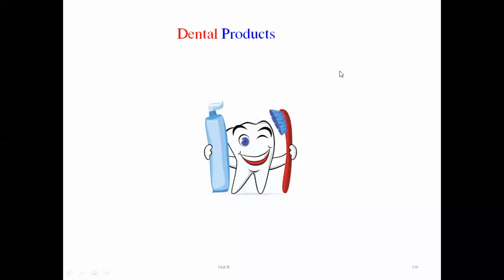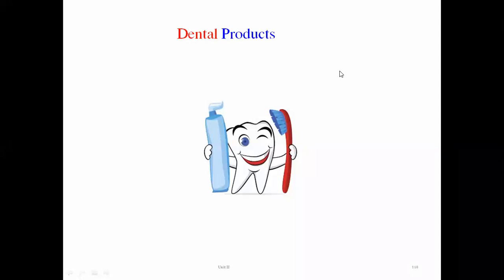So today we are going to start our last point from unit number 2, that is dental products. Now, why is there a need to study these dental products? What is the necessity behind that? Education is given on the cleaning of dental products, and dental hygiene has been considered important since long back. In order to maintain dental hygiene, numerous dental products are available in the market.